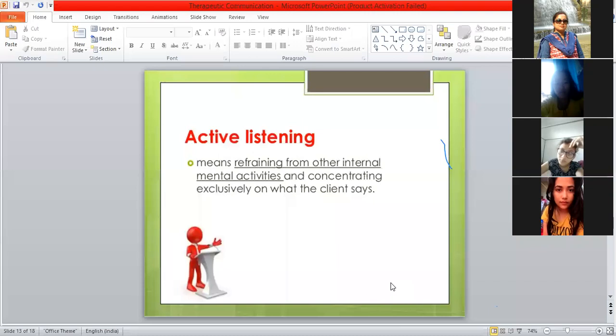Your mental strength should be concentrating only on the patient, on what the patient is communicating to you. Even your mental activity should not be disturbed by this listening, right? There should not be any obstruction or hindrance while you are actively listening to the client or to your patient. That is what an active listener is.